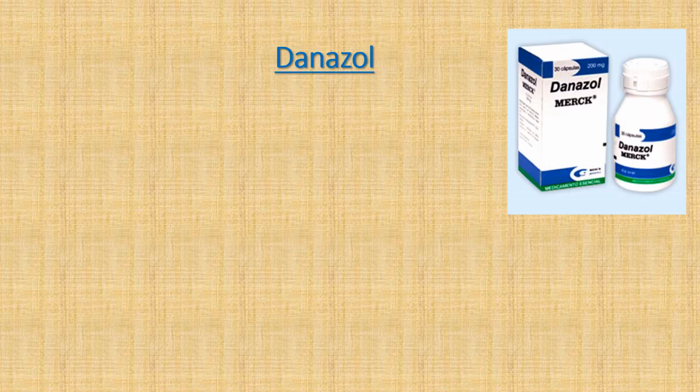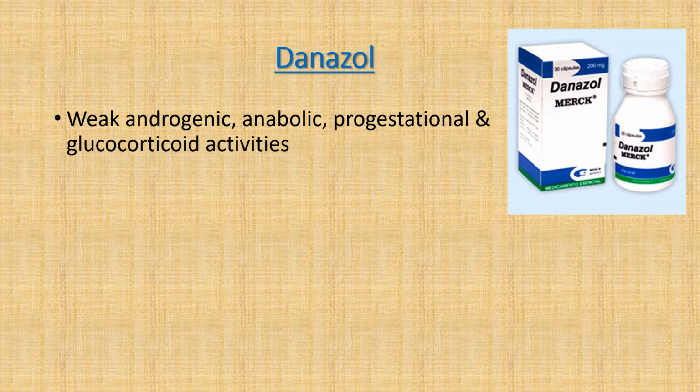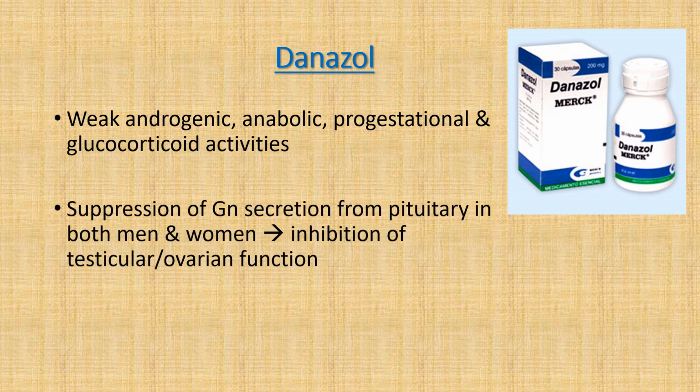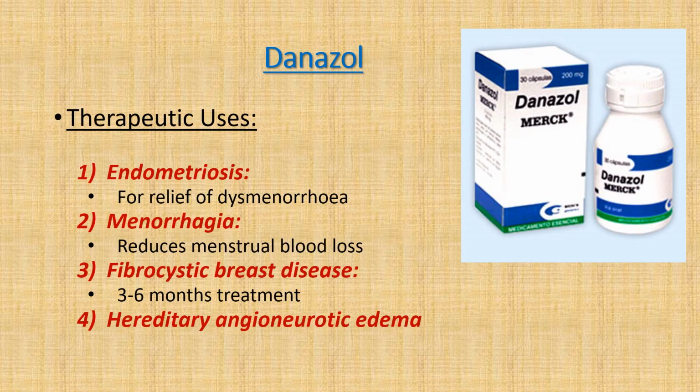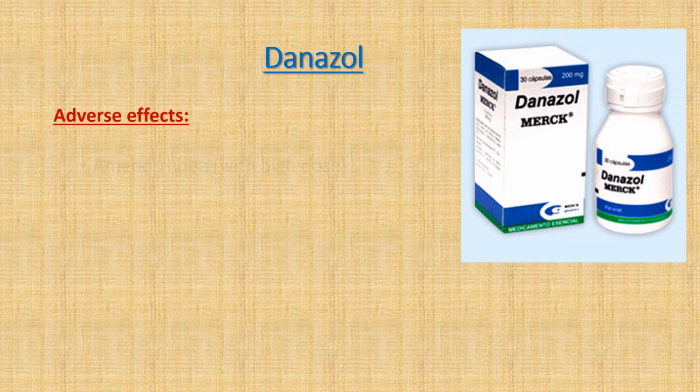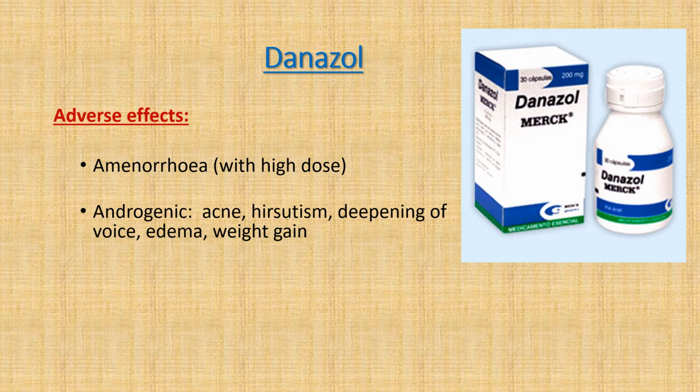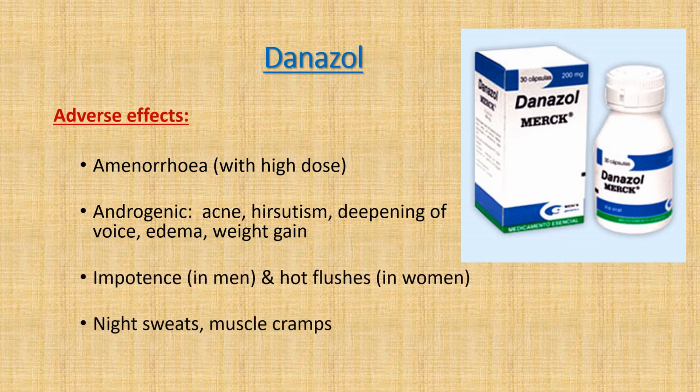Danazol has weak androgenic, anabolic, progestational and glucocorticoid actions. It causes suppression of gonadotrophin secretion from pituitary in both males as well as females. So it can inhibit testicular or ovarian function. Its therapeutic uses are endometriosis, menorrhagia, fibrocystic breast disease and hereditary angioedema. While adverse effects include amenorrhea with high dose, androgenic side effects, impotence in males and hot flashes in females and night sweats and muscle cramps.